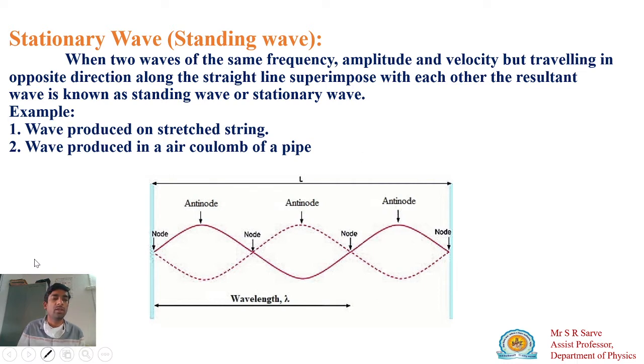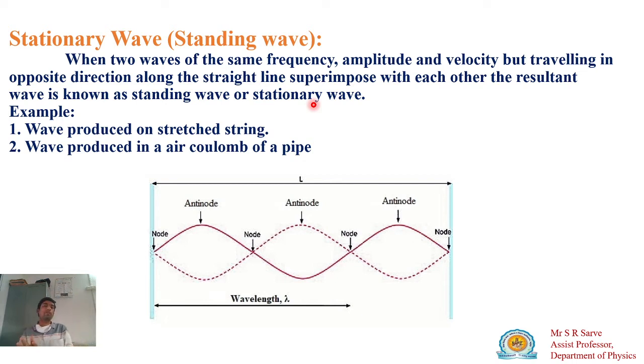Stationary wave means when two waves having the same amplitude and the same velocity, but traveling in which direction? Along opposite direction, but they should be in a straight line. So one is moving along positive x direction, one is moving along negative x direction. When these two waves are superimposed with each other, the resultant wave is known as your stationary wave.